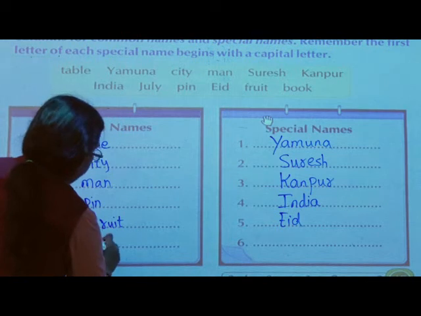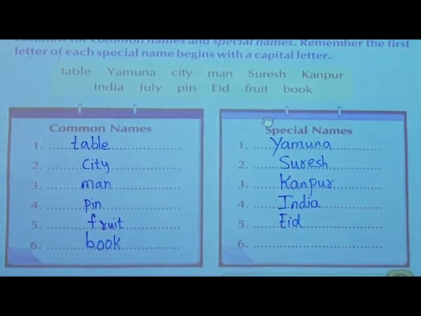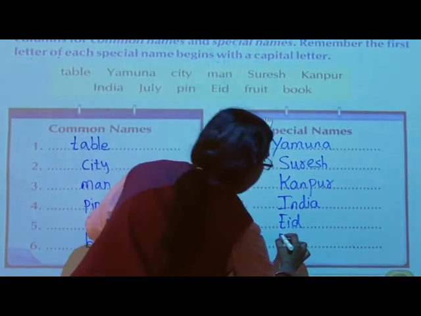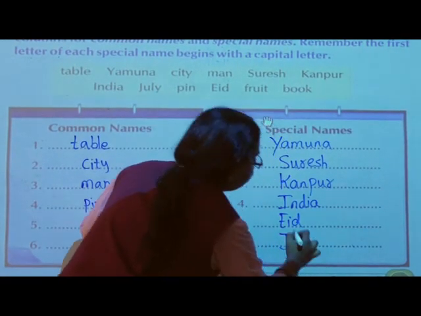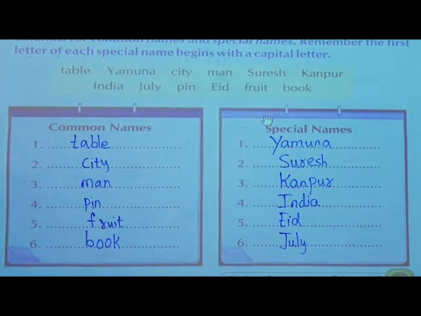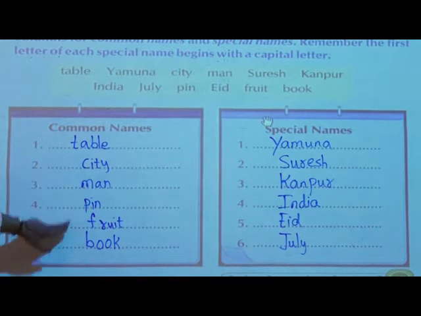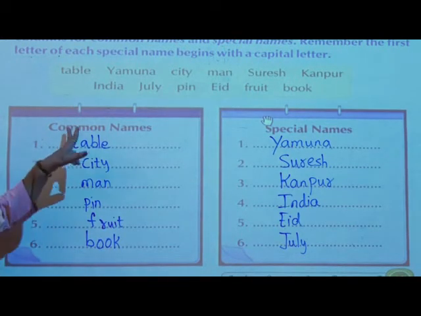Book. Book is also a common name. Just now I had shown you 2-3 books. From these books I told you which special names are given for the book. This is a grammar book, so it is a special name. Then month. July. July is also a special name. Month means January, February, March, April, in this way. These all names are special names. So students, now come on, take this down and repeat after me.